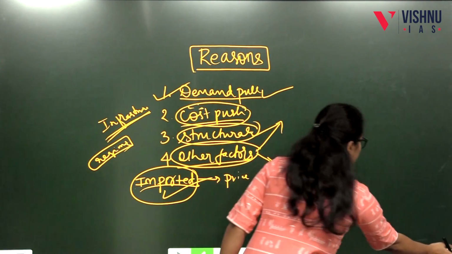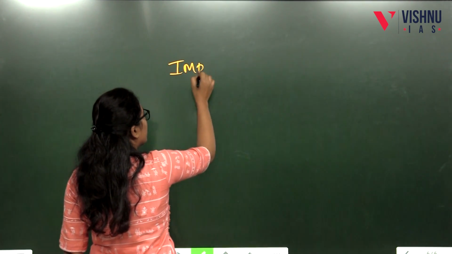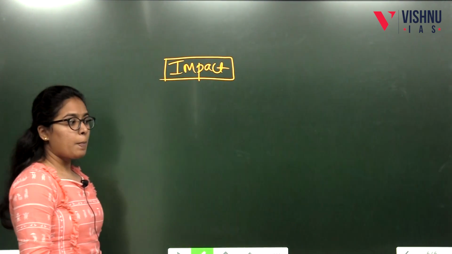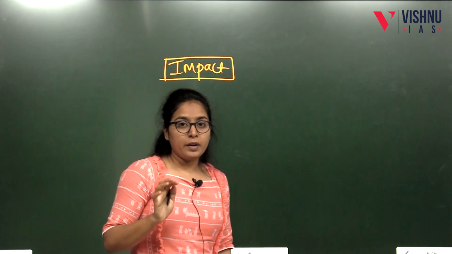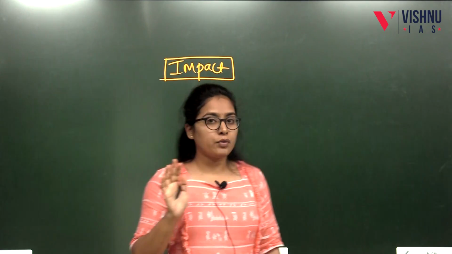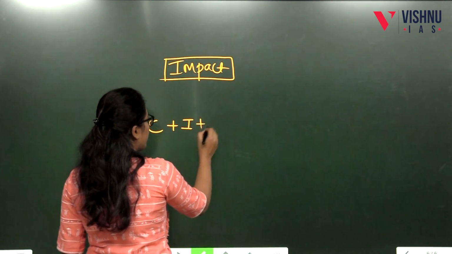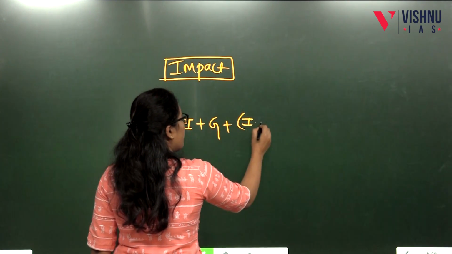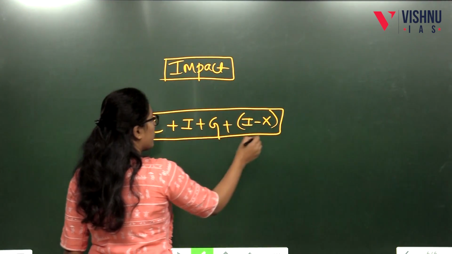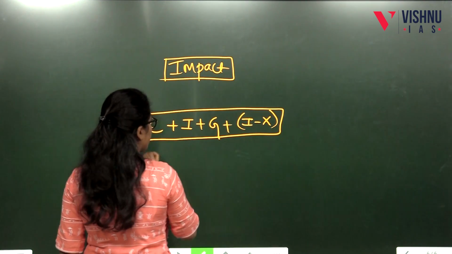Then comes the impact of inflation. What will happen when inflation happens in the economy? For example, I will tell you one trick. In economics, to write any impacts, we can use one formula, that is consumer, investors, government plus import and export. This is actually a well-known formula in economics. For any impact on the economy, we can denote it from this formula.